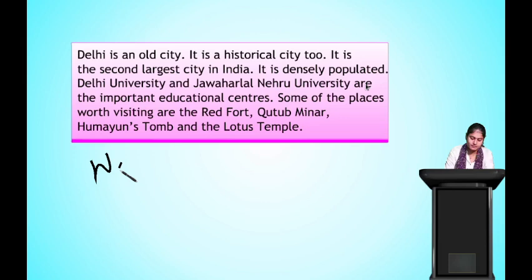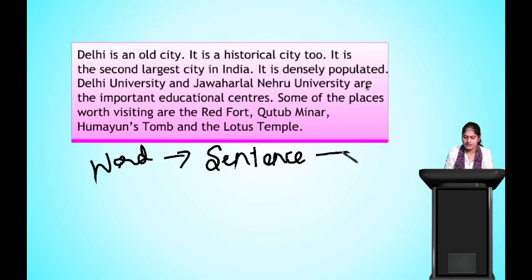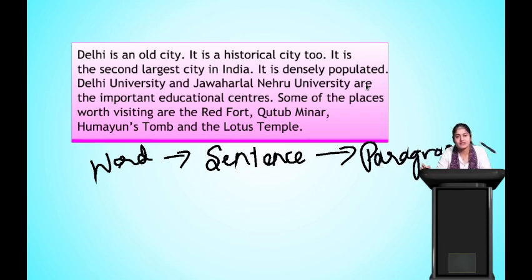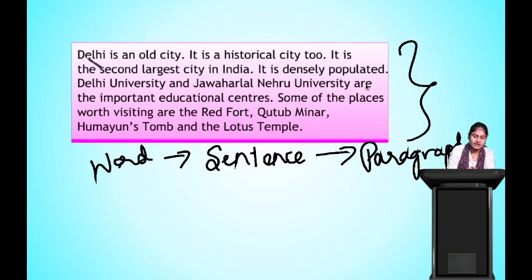So, what did we do? From a word, we formed a sentence. From that we formed a paragraph. Right? So this is a paragraph. What are the words that we had? First, that was Delhi, old city.